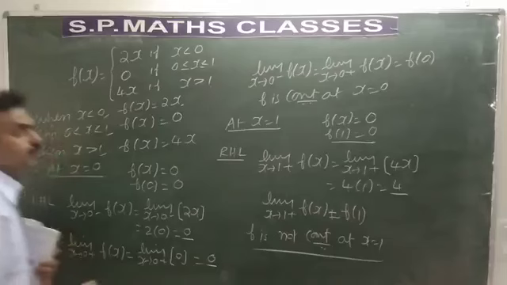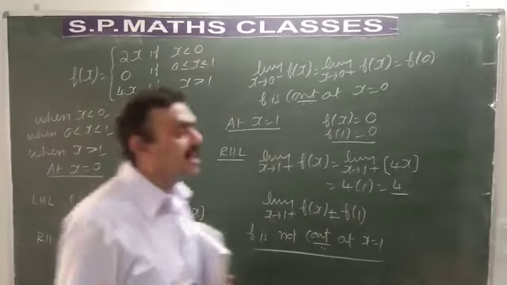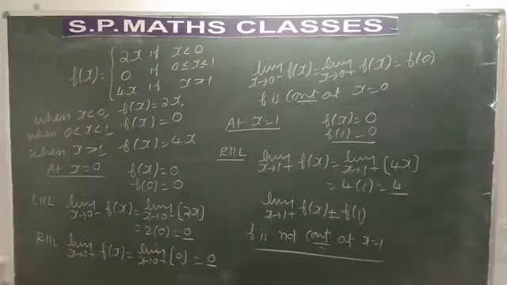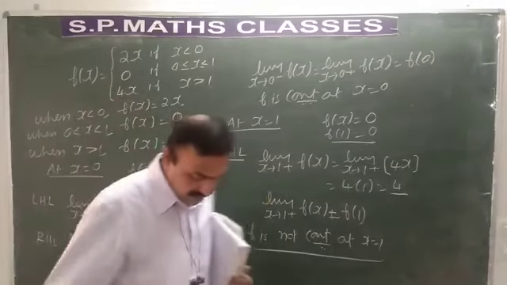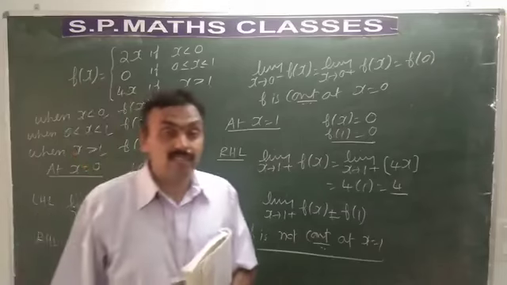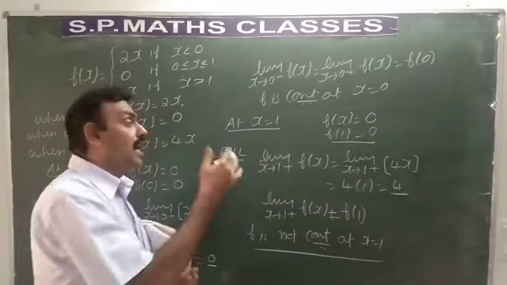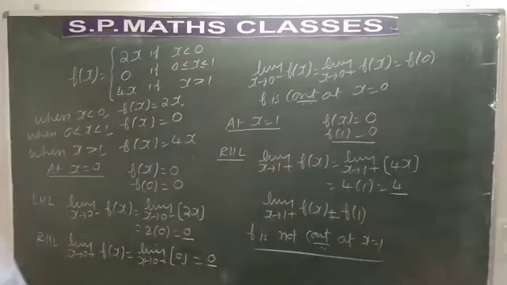See, in this problem, f is said to be continuous at x is equal to 0 because left hand limit is equal to right hand limit is equal to f of 0. But at x is equal to 1 it is not continuous, or it is discontinuous, because right hand limit has become 4 and at x is equal to 1 it is equal to 0.